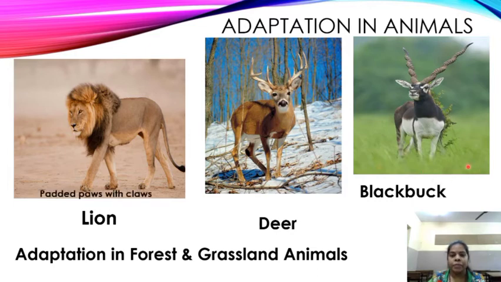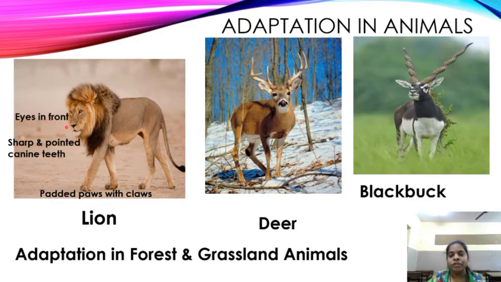Let us see. A lion is having padded paws with claws. Children, if you have seen the paws of cats, they are also very soft. Even these lions belong to the big cats family. So their paws are so soft that when they are moving, they do not make any noise. Sharp and pointed canine teeth. The teeth are very sharp. So they are able to eat the prey.